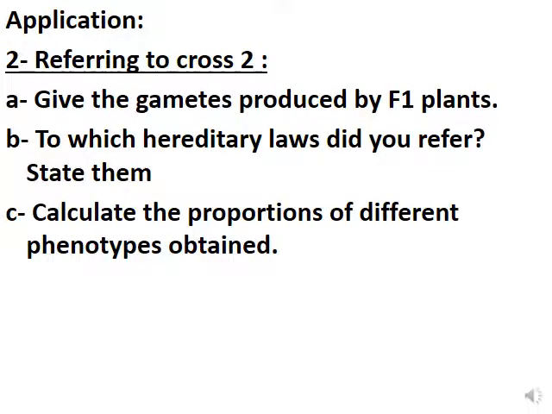Now moving to the second cross, cross 2, F1 with F1. They want you to give the gametes produced by the F1. F1 are SW, so they give two types of gamete. They give S and they give W, 50-50 or half-half. It depends.